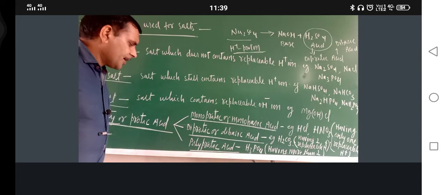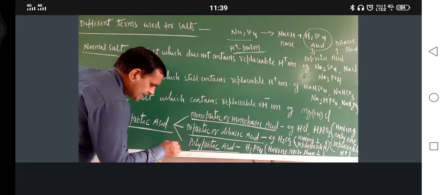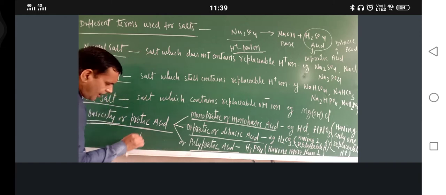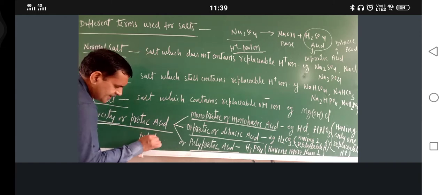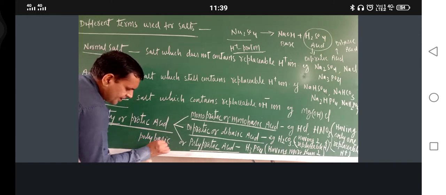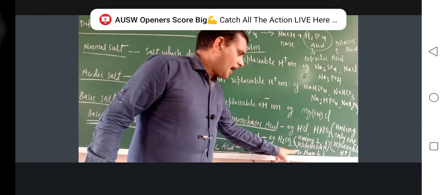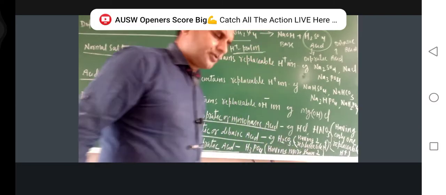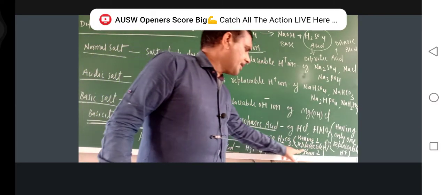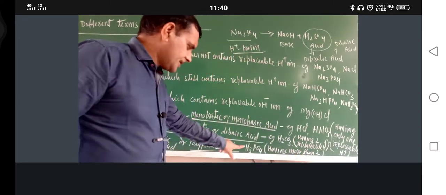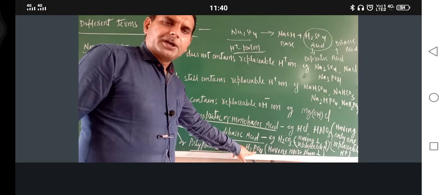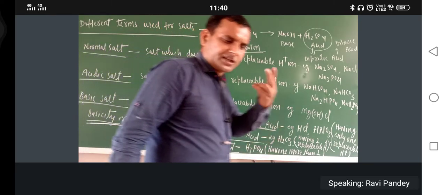Okay. Next one is polyprotic acid or polybasic acid. Now try to understand. It has more than two replaceable hydrogens. Just see, H3PO4. Here how many replaceable hydrogens are there? Three.